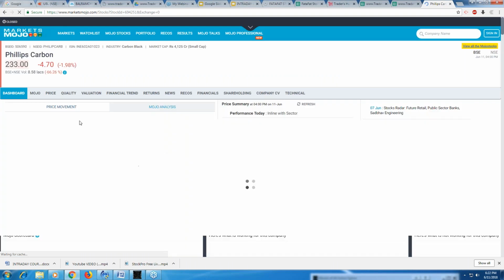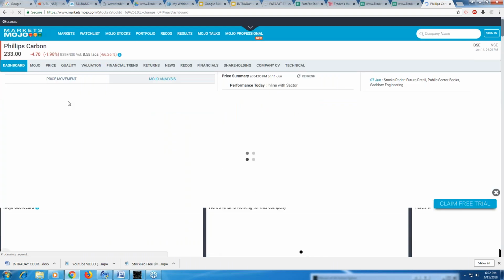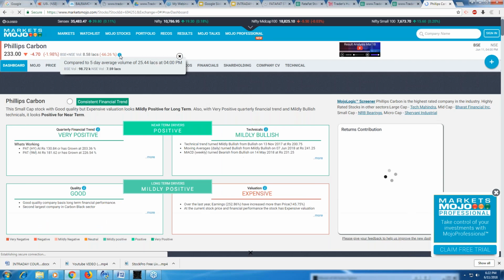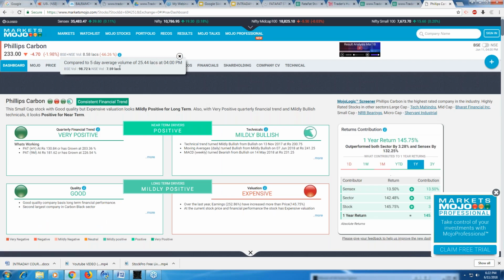So let's see what they say about the stock, the Flips Carbon stock. You can go to here. There is this information given here. This eye you can see. You can click on this and you can figure out. Compared 5-day average volume 25.44 lakhs, right?